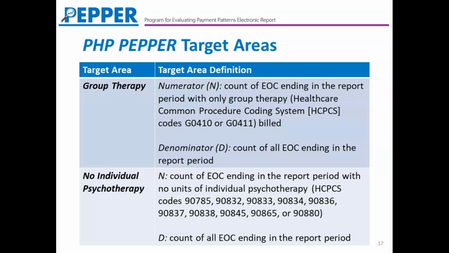The no individual psychotherapy target area similarly identifies the episodes where the beneficiary did not receive any individual psychotherapy during that episode. We've had some feedback from some of the PHPs regarding the fact that the provision of individual psychotherapy is not a Medicare requirement, and that's true. PHP is in lieu of inpatient psychiatric hospitalization. But as we've coordinated with CMS, we've learned that there is a general expectation that PHPs provide some amount of individual psychotherapy as well as a range of services during that Medicare beneficiary's course of treatment. Of course, everything being focused on what that beneficiary needs.